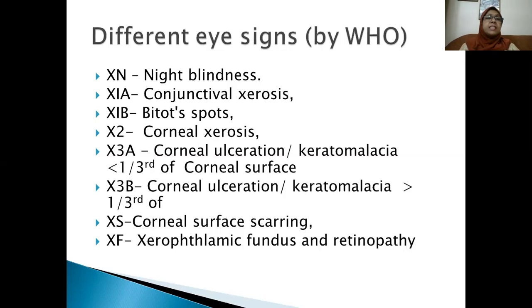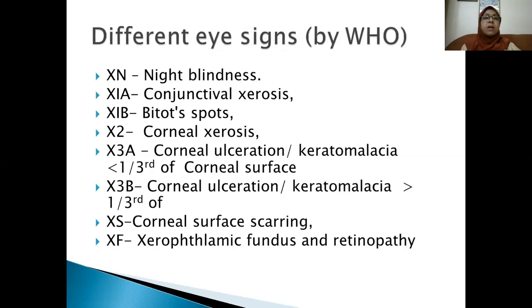that is the stage XN, the conjunctival xerosis, that is the stage X1A, Bitot's spot, stage X1B, and the X2, that is the corneal xerosis, X3A, corneal ulcer and/or keratomalacia involving less than 1/3 of the corneal surface, X3B when corneal ulceration and/or keratomalacia involving more than 2/3 of the corneal surface, XS corneal surface scarring, XF xerophthalmic fundus and retinopathy.